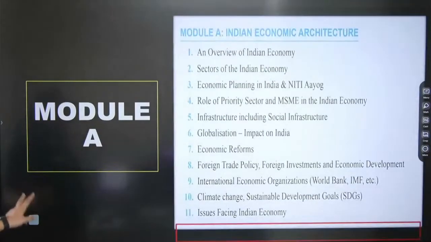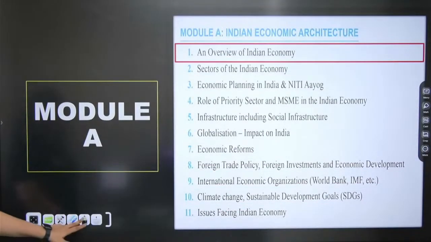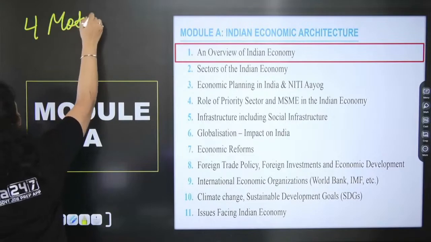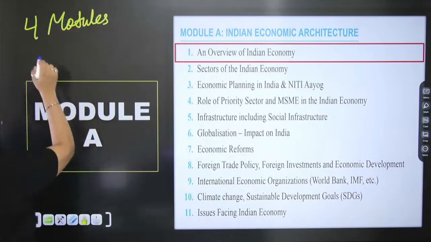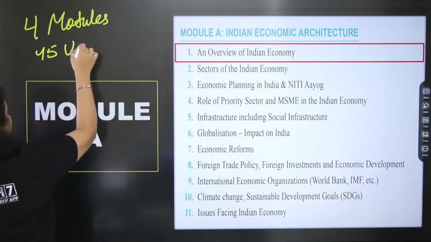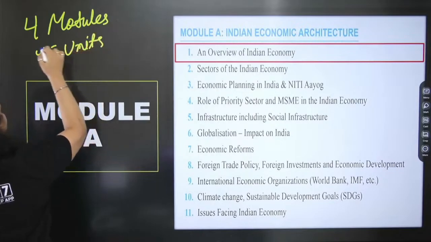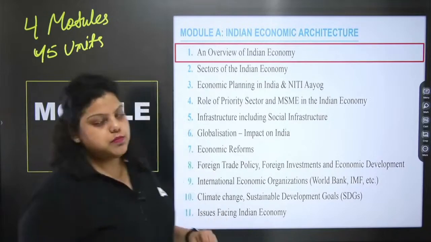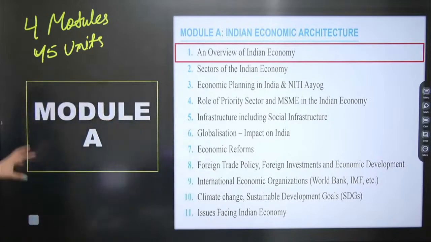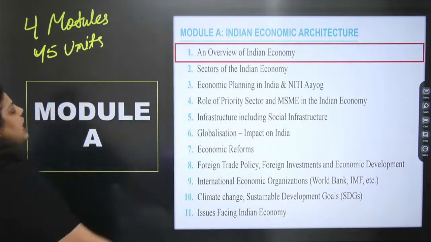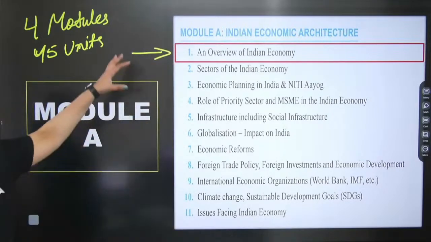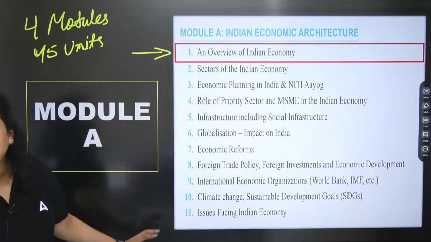So let's start with the first question. Before that, I want to let you know about a certain thing of your subject. So first of all, this particular subject has 4 modules. How many modules will be there? This subject has 4 modules. These 4 modules cover 45 units. How many units are there? 45 units are there. So we are going to have each and every unit every day discussed in the form of MCQ with explanation. So we are starting from module A, and the first unit of yours is an overview of Indian economy, and module A covers a total of 11 units here.